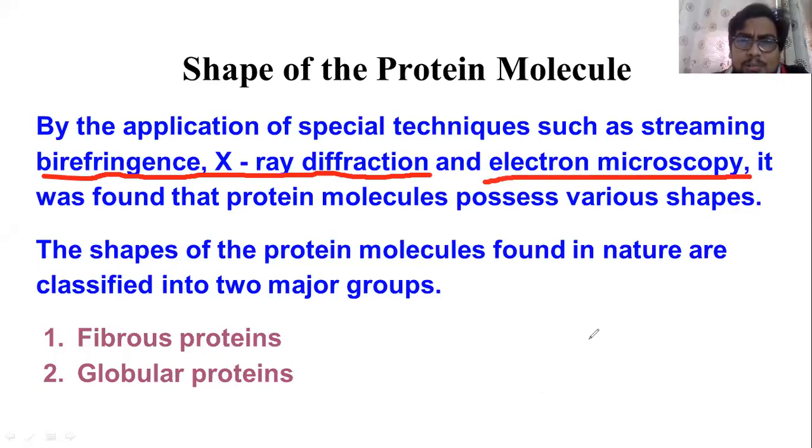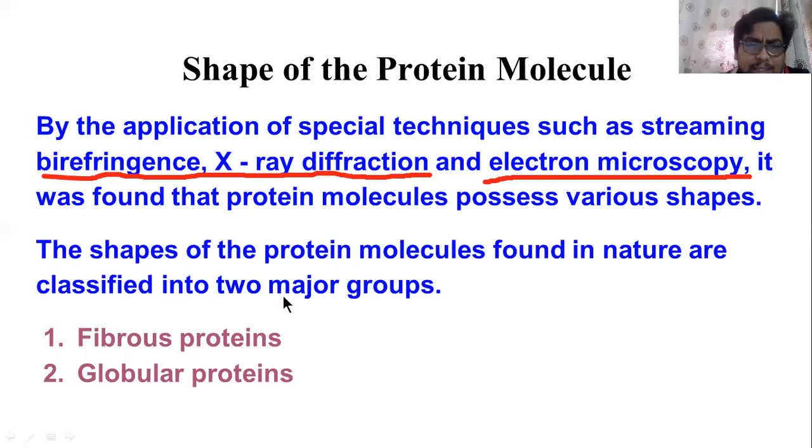These are the two techniques we use in the laboratory to find the structure of the protein molecule. And it was found in the experiment that the protein structure is varying. It does not have a single structure. The protein molecule has many structures.